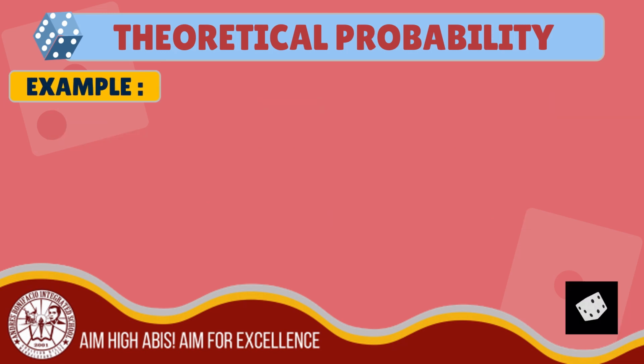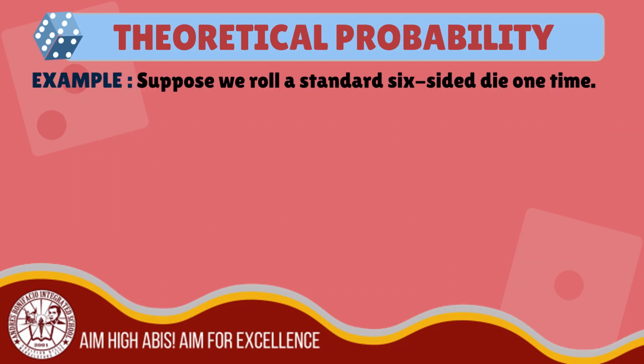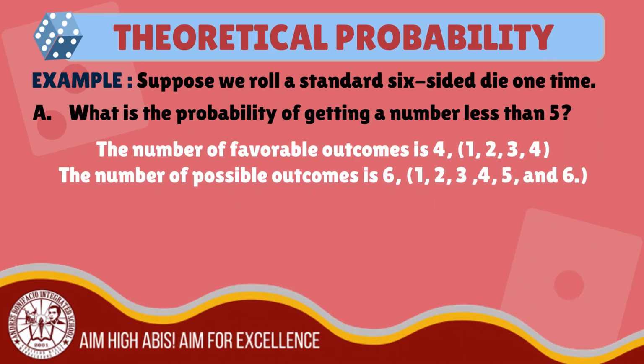Let's have this example. Suppose we roll a standard 6-sided die one time. Letter A. What is the probability of getting a number less than 5? Letter B. What is the probability of getting an odd number? Let us answer letter A. What is the probability of getting a number less than 5? The number of favorable outcomes is 4.